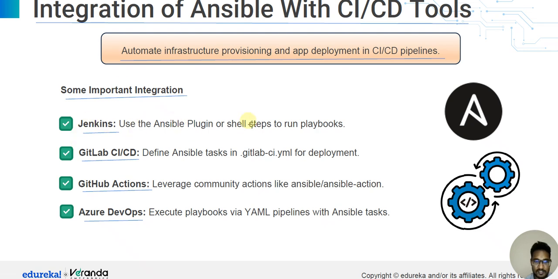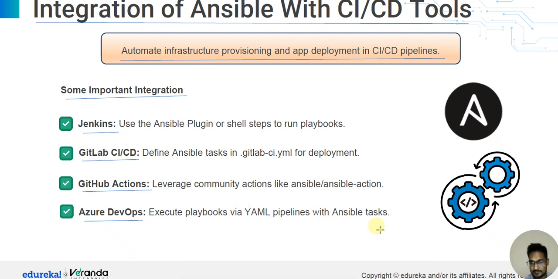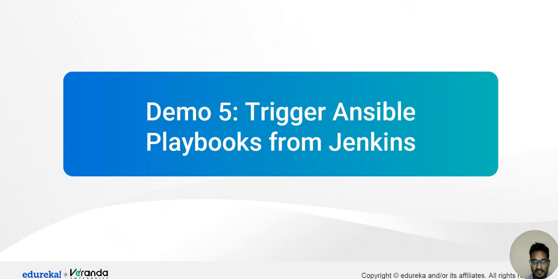Jenkins uses the Ansible plugins, and in GitLab CI/CD you define the Ansible tasks in .gitlab-ci.yml and deploy. Then GitHub Actions. Next is Azure DevOps: execute playbooks by YML pipeline with Ansible tasks. So these are the integration steps for CI/CD tools. Next is a demo of an Ansible playbook from Jenkins. The next lecture is triggering an Ansible playbook from Jenkins.